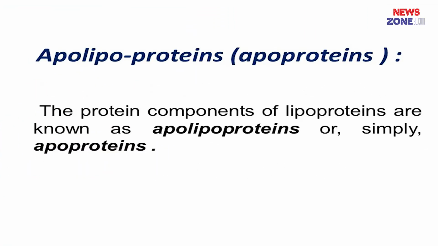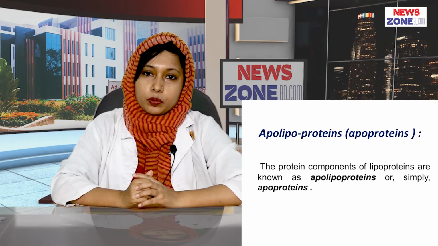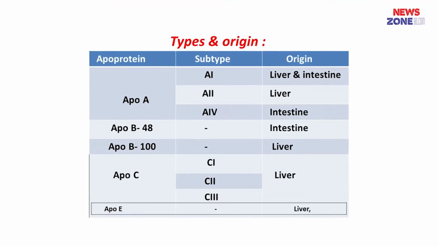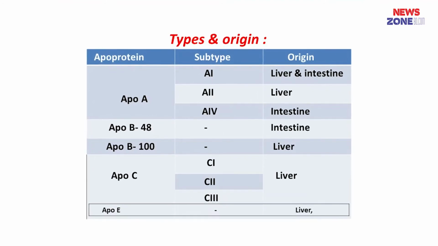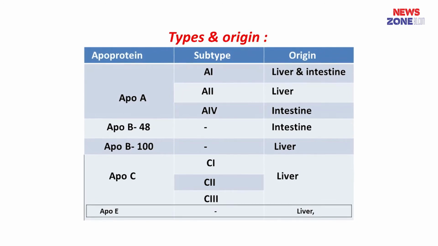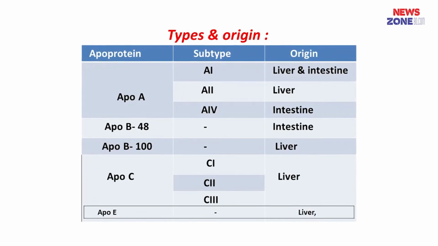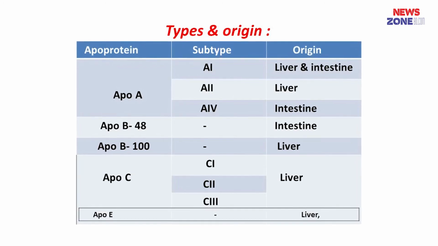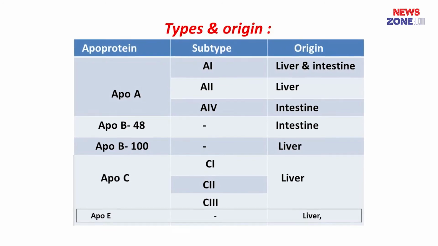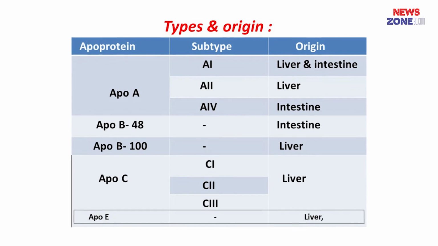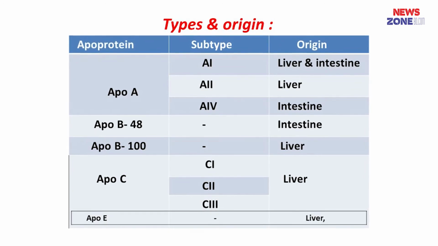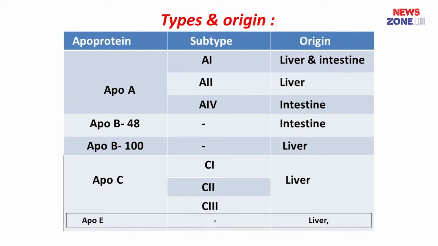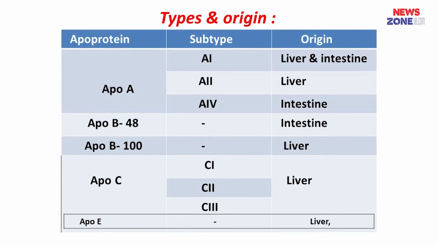Now what is apoprotein? The protein content of lipoprotein is known as apoprotein. It has 4 types, that means ApoA, ApoB, ApoC and ApoE. ApoA has 3 subtypes, that is ApoA1, A2 and A4. ApoB has 2 subtypes, that is ApoB48 and ApoB100. ApoB48 comes from intestine and ApoB100 comes from liver. ApoC has 3 subtypes, that is ApoC1, C2 and C3, and all of these come from liver. And ApoE is only one, it has no subtype, and ApoE also comes from liver.